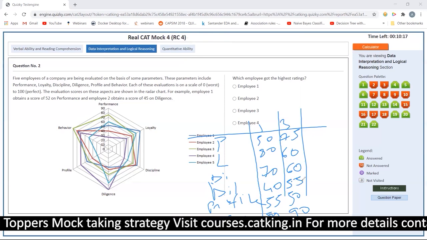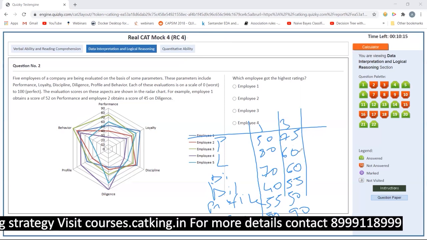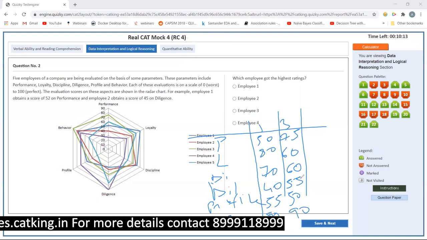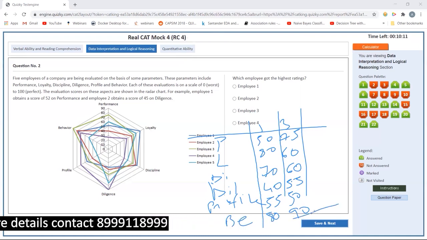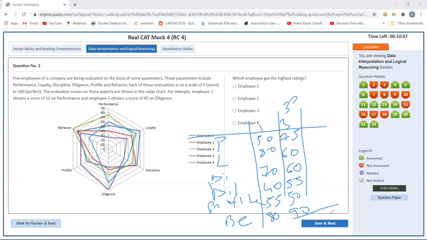For employee 3: 75, 60, 60, 55, 50, 90, which adds up to 390. And employee one adds up to 375. This is less. So employee 3, I can say safely.